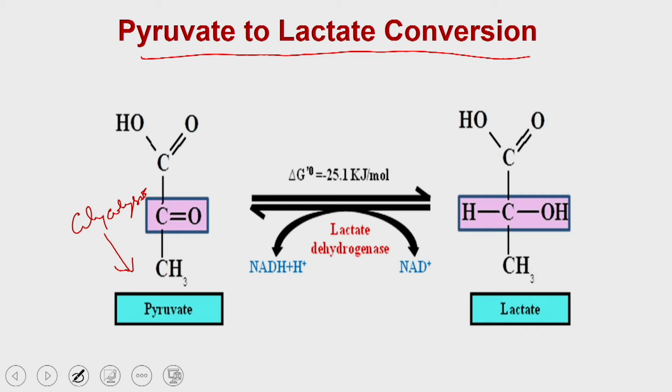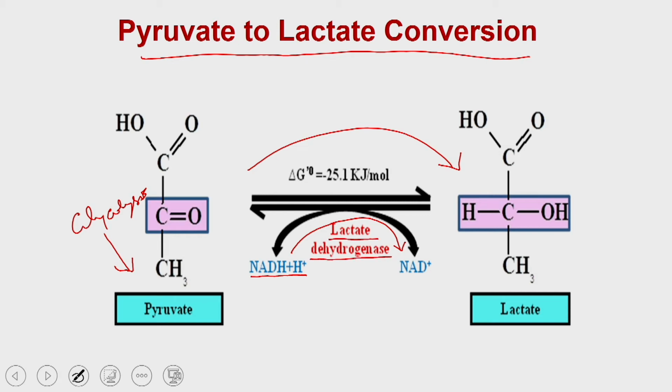Instead, the pyruvate will get converted into lactate or lactic acid. In this process one molecule of NADH is converted into NAD plus, and the enzyme which catalyzes this reaction is called lactate dehydrogenase.